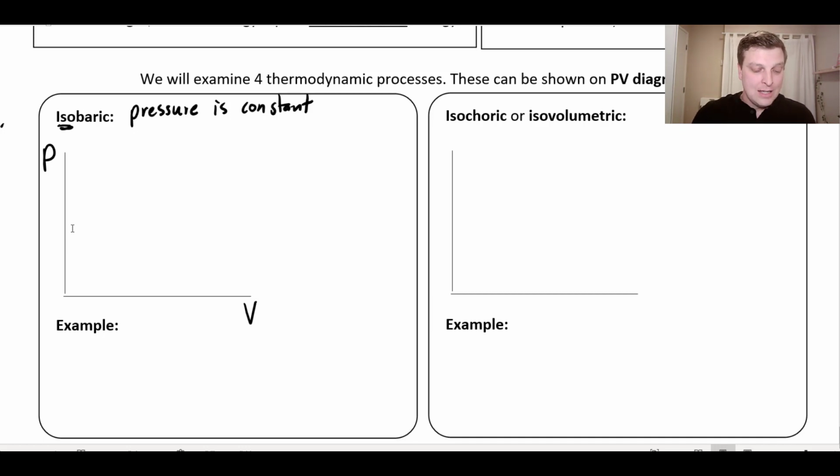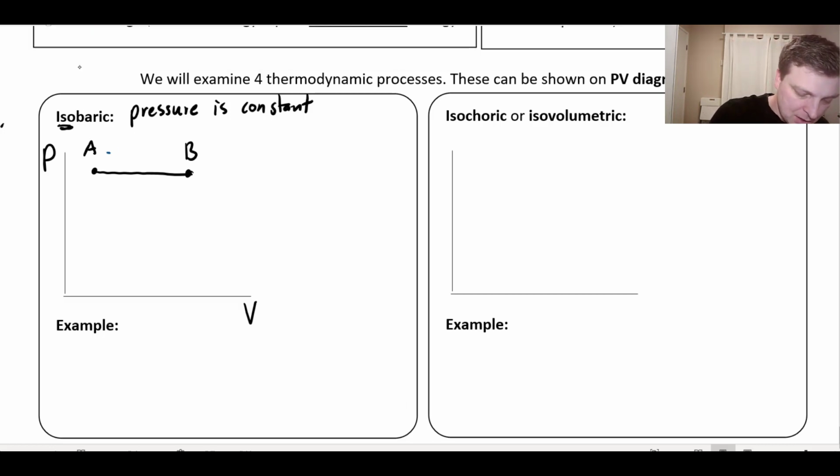So first things first, an isobaric process where let's say we're going to stay at a constant pressure, but our volume is going to change. So you can imagine something like this, where I start at a point on this graph, okay, and if I keep my pressure constant and I move to another point on this diagram, that was an isobaric process. So maybe I move from A to B. And you can see that if I go from A to B, going this way, this would be an expansion, right? So that way I'm expanding. So you could say that that is an isobaric expansion. Maybe I've got, again, a gas that's just expanding. It's taking up more volume.